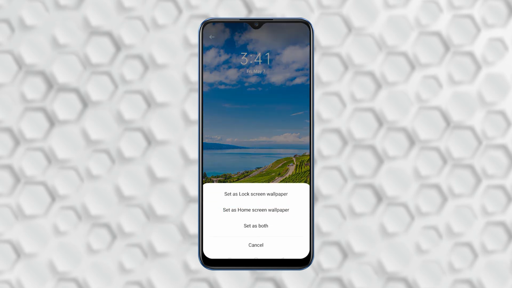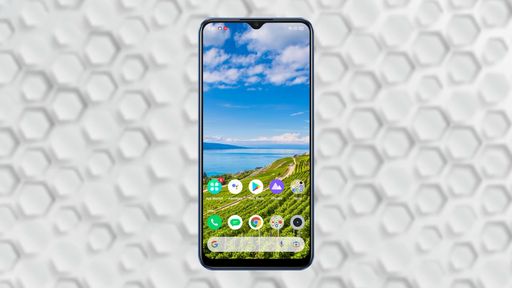That's it, you are done changing the screen theme of your Realme C12. I hope this tutorial helps.